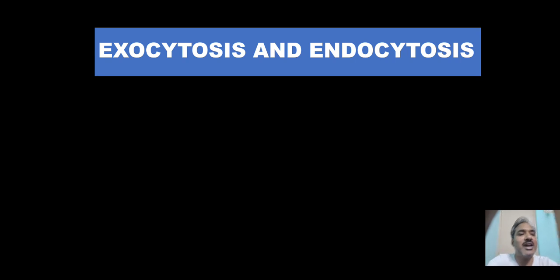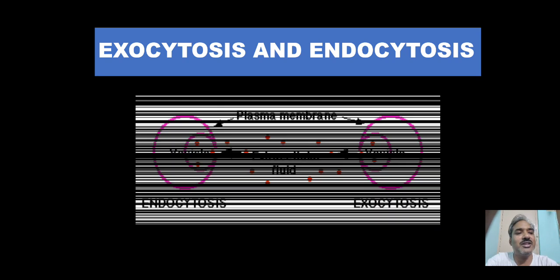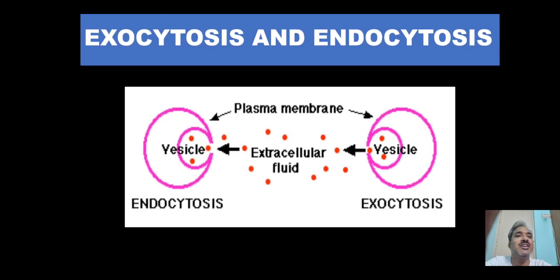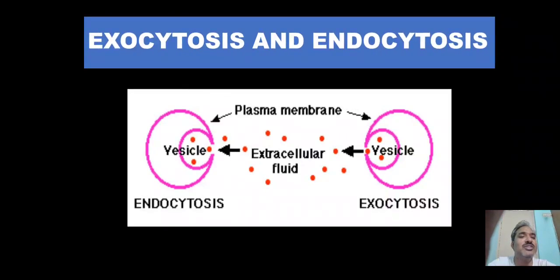Next topic is endocytosis and exocytosis. Actually, these two processes are normally used by unicellular organisms, mostly amoeba. Whenever extracellular fluid or food is outside the cell, the amoeba breaks the plasma membrane and forms a vesicle.